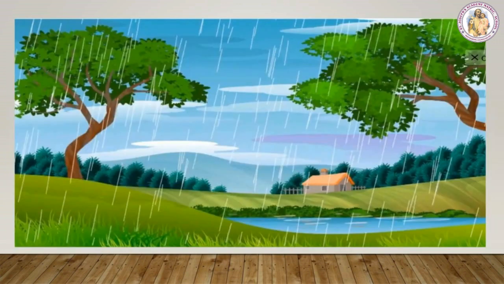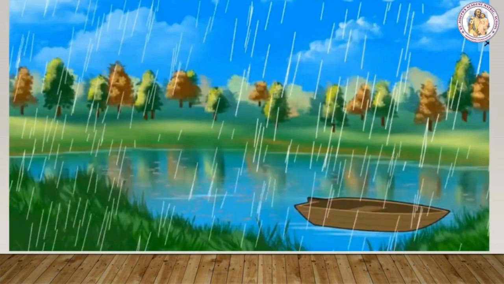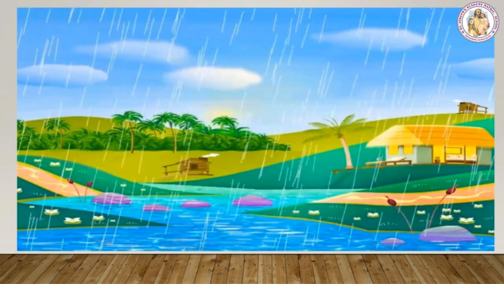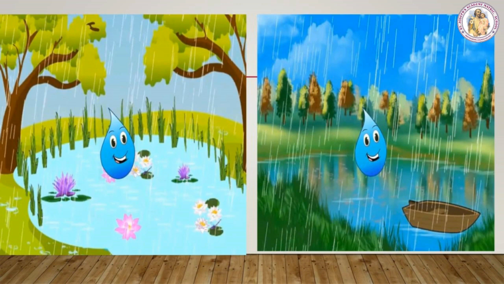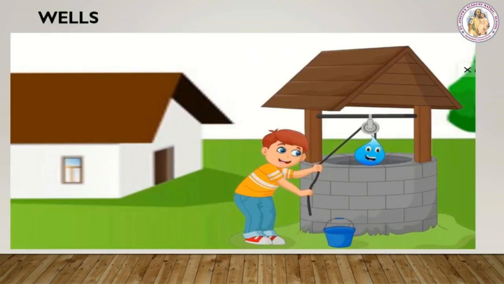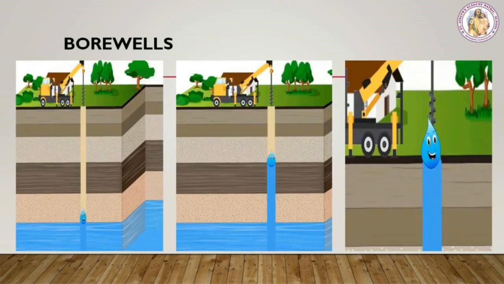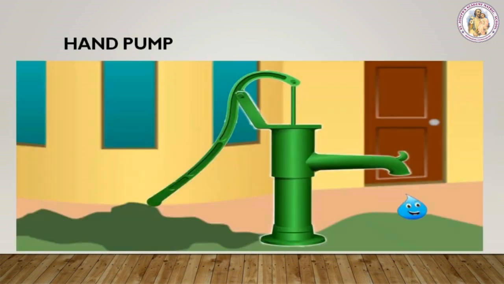The raindrops fall on the earth and fill ponds, lakes and rivers. Rivers flow, while lakes and ponds do not flow. Lakes are bigger than ponds. The raindrops fall on the ground and seep underground. People dig wells and bore wells to reach the water. They also use pumps to lift the water from the ground.